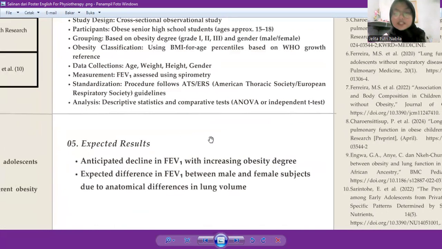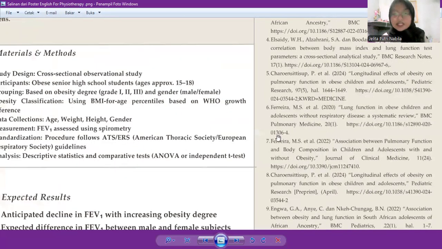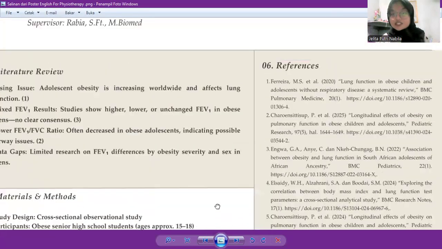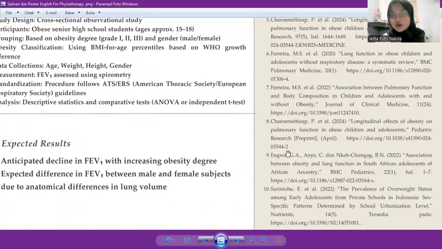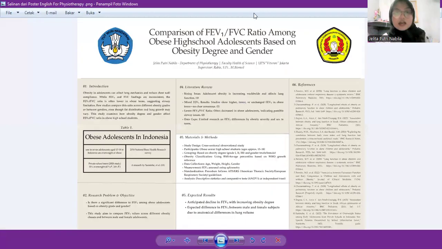Our expected results here are an anticipated decline in FEV1 with increasing obesity degree and an expected difference in FEV1 between male and female subjects due to anatomical differences in lung volume. And here are the references I used for my proposal, and maybe that's all I can present based on